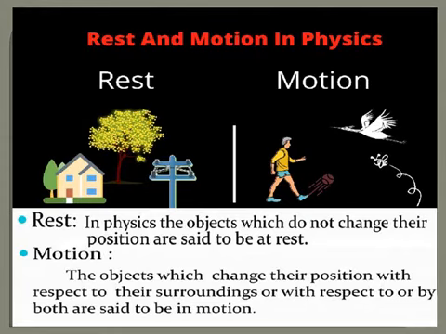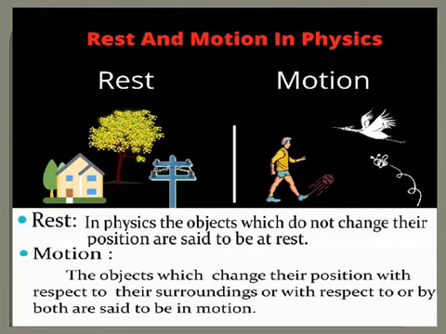Now imagine the train in front of you starts moving. What can you say? The train is now in motion. Why? It changes its position from time to time. So as time goes on, the train starts moving faster and faster. So the train which is in front of you is now in motion.